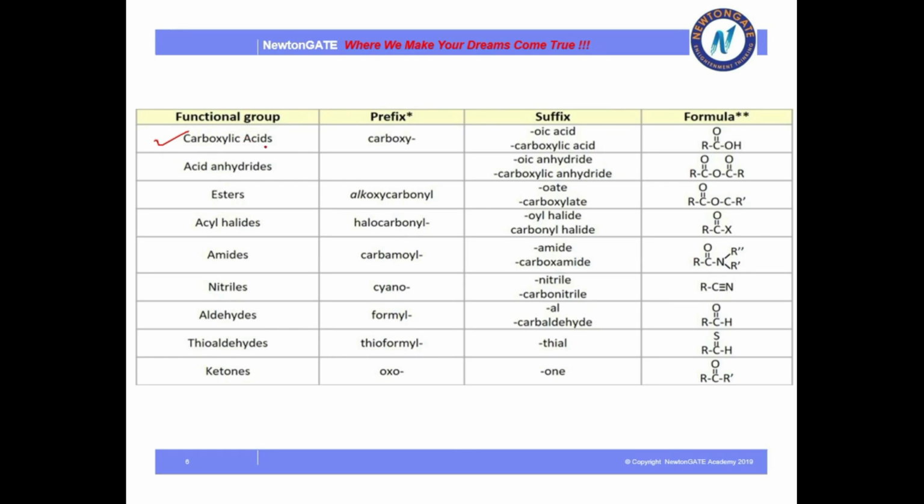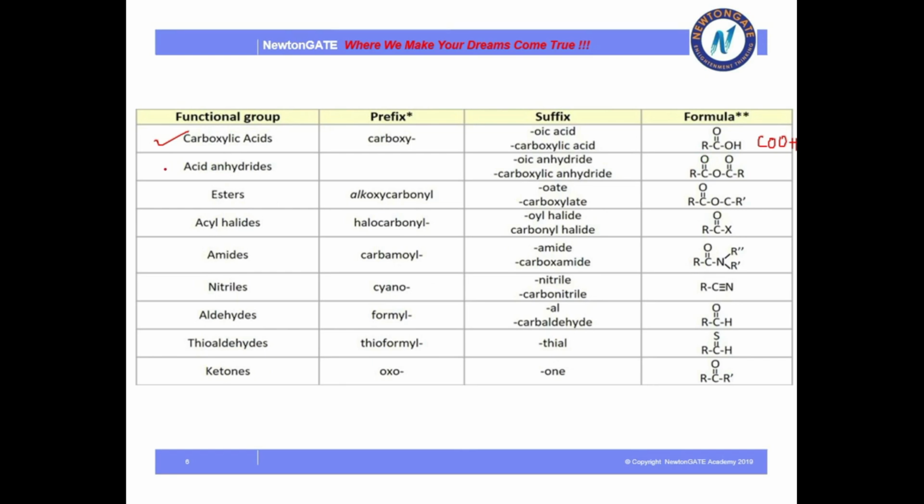The first one is carboxylic acid, whose suffix is oic acid, and it is generally determined by COOH. If I break COOH, it is like this: one carbon is double bonded with oxygen, and the same carbon is bonded with OH. As we know, carbon will show only 4 bonds, not more than 4, not less than 4. So this is the functional formula of the functional group carboxylic acid.